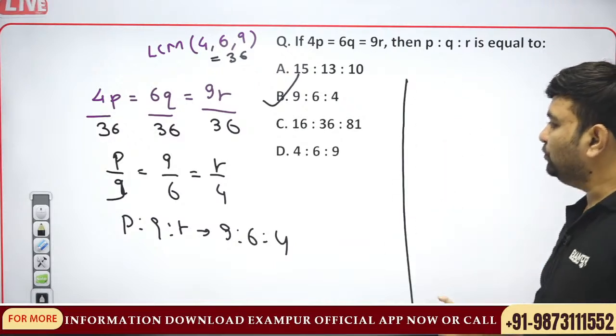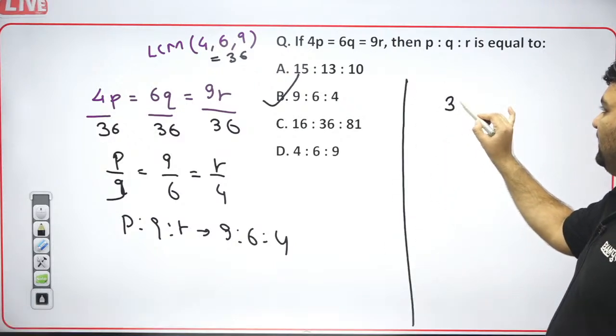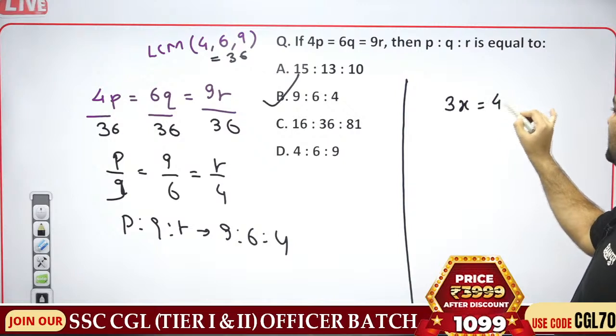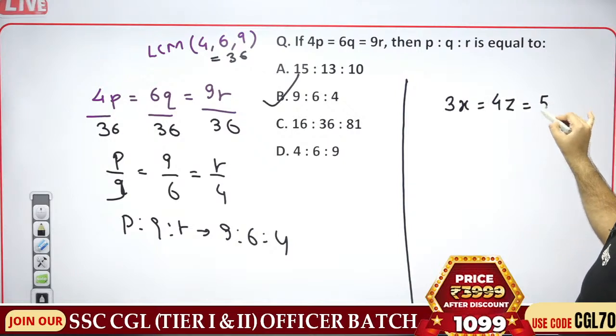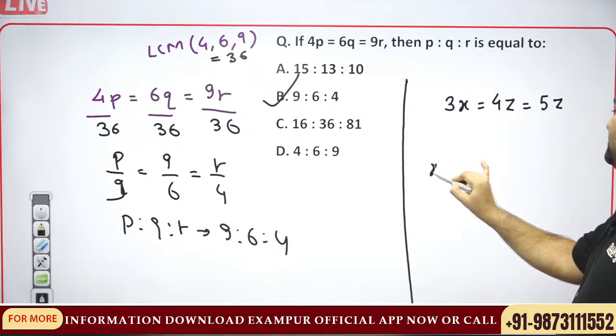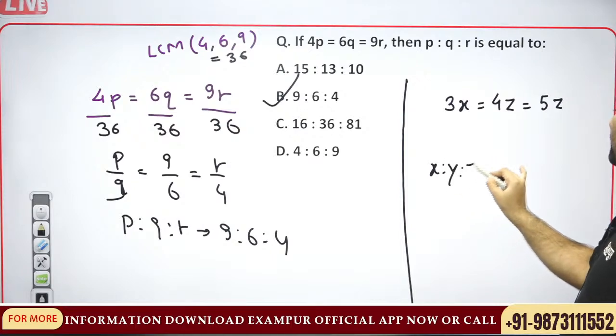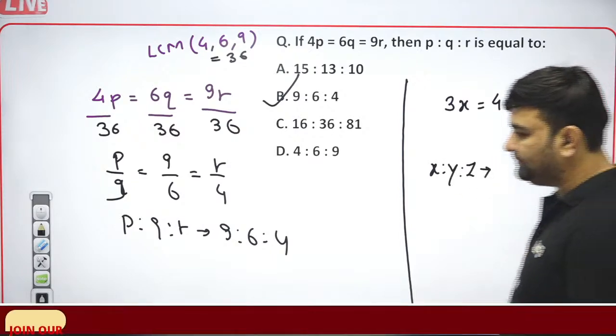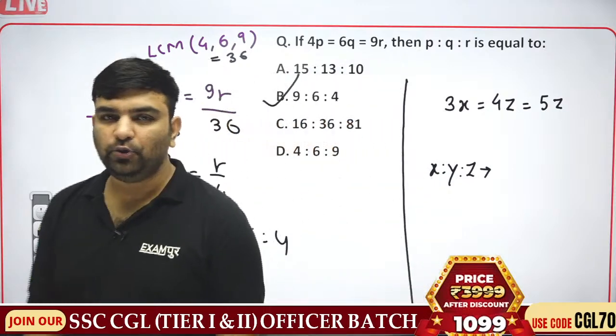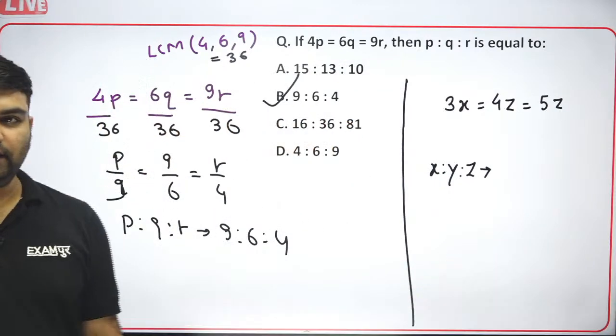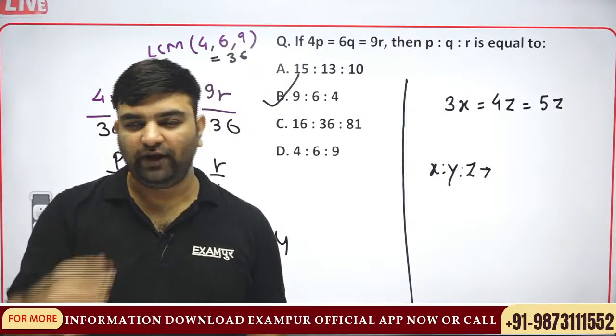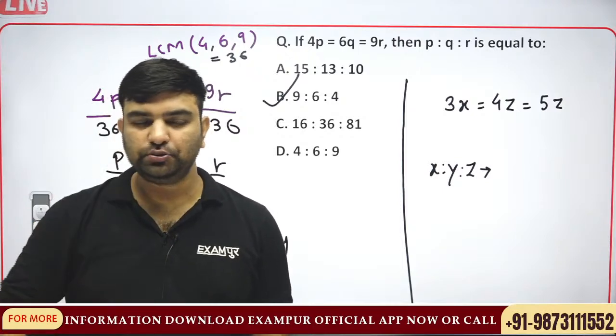If I ask you, 3x plus 4y is equal to 5z, what is x ratio y ratio z? You should be very quick to answer, guys. If 3x is equal to 4y is equal to 5z, what is x ratio y ratio z?